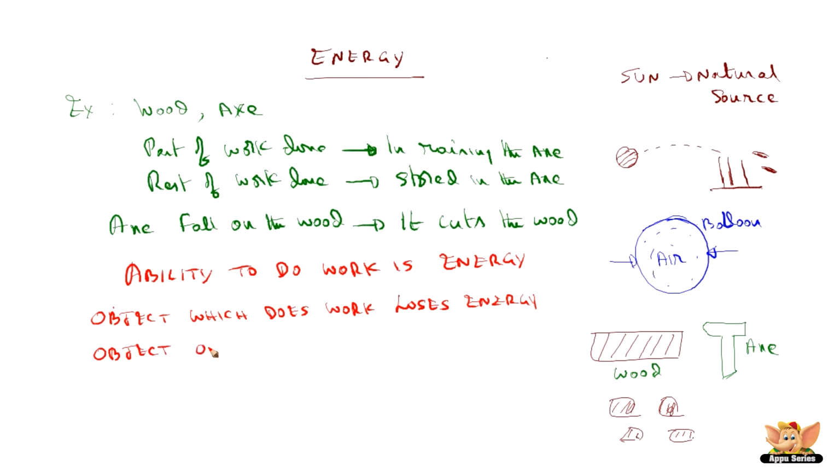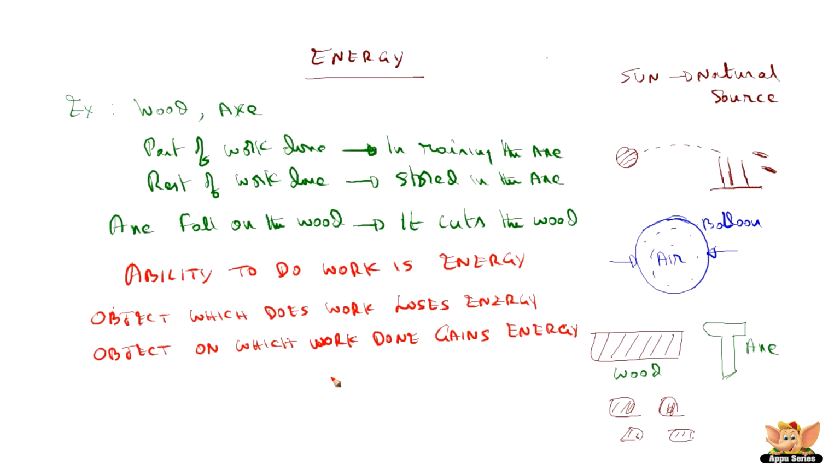And the object on which the work is done gains energy. So we say an object that is capable of doing work possesses energy, and after doing the work, it loses energy, and the object on which the work is done gains energy.